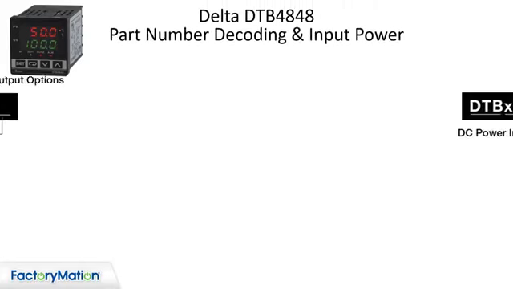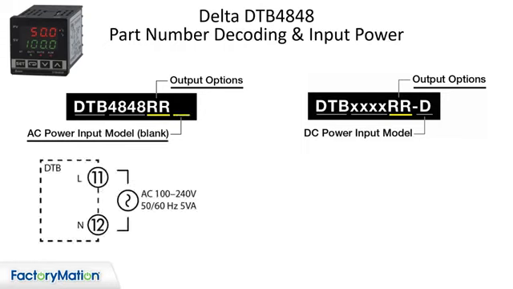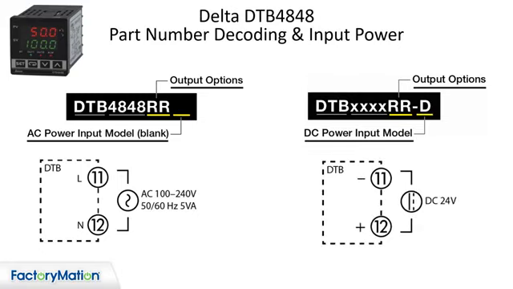The alpha characters of the part number designate the controller input power and output configuration. The first two alpha characters are the outputs. The last character is for AC or DC input power. The AC models are blank. The DC input models are designated with a D as the third character.